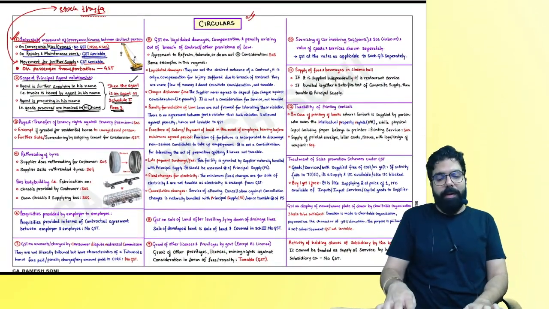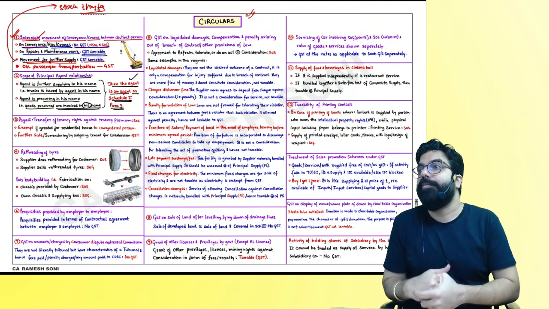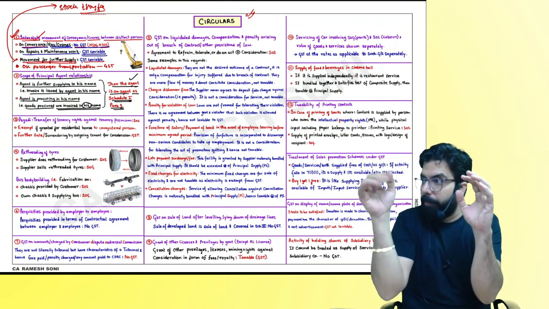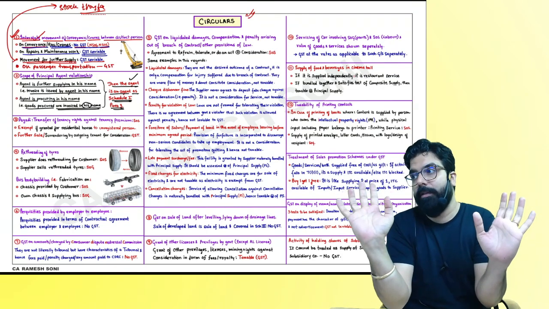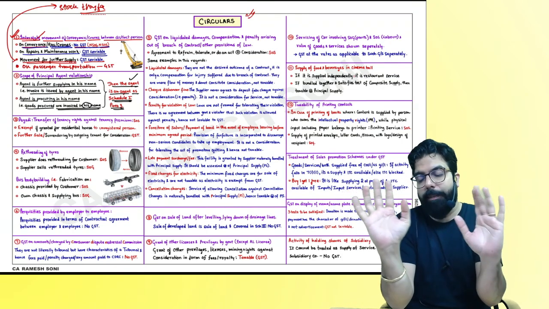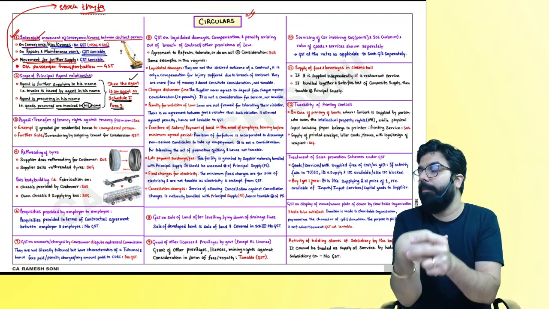Tell me one thing, everyone. I'll close this discussion like this. When a truck, bus, etc. is going from one distinct person to another as conveyance, it is neither supply of goods nor supply of service.